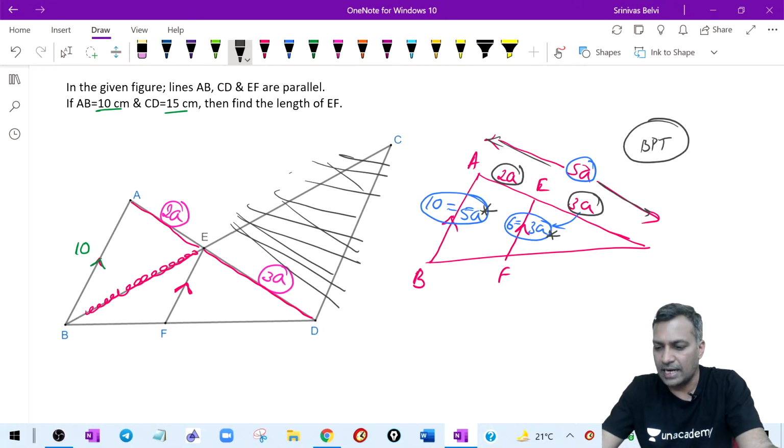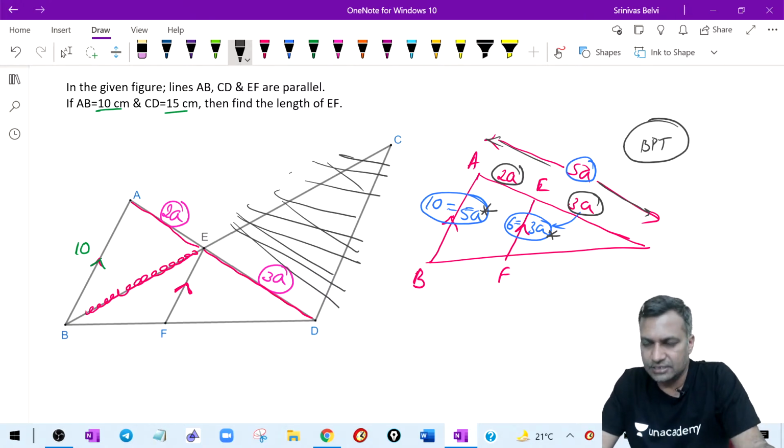Keval, don't worry. With practice, you should be able to visualize. Similarity is one of the important concepts in triangles. Once you start doing it, you will be able to visualize this. It's just a matter of practice.